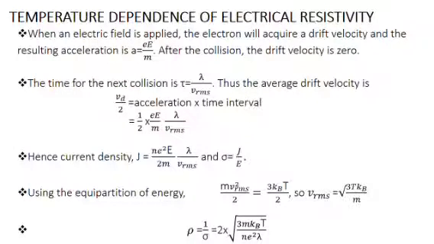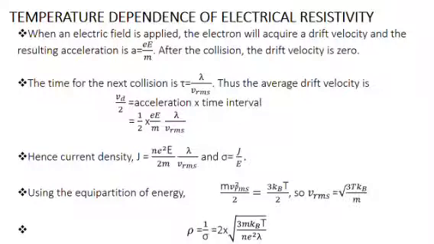Temperature dependence of electrical resistivity. When an electric field is applied, the electron will acquire a drift velocity and the resulting acceleration is eE by m. After the collision with the positive ion, the drift velocity of the electron becomes 0. This is because the positive ion has larger mass than the electron. So the time for the next collision is tau, which is equal to lambda divided by Vrms.